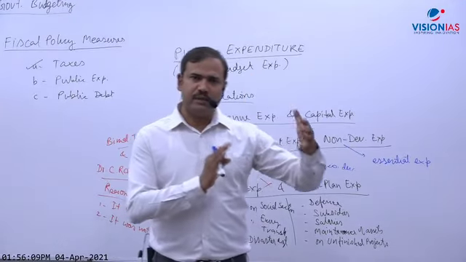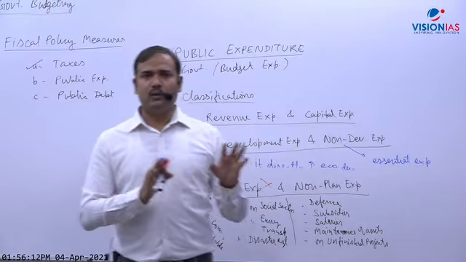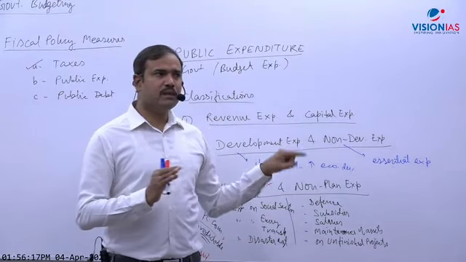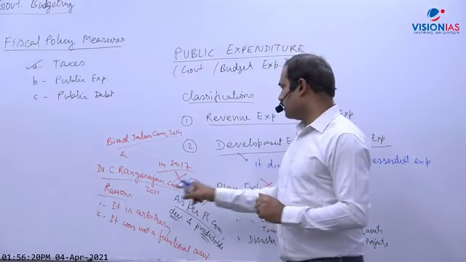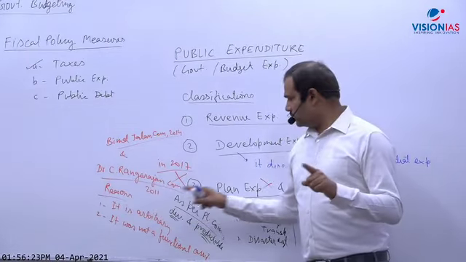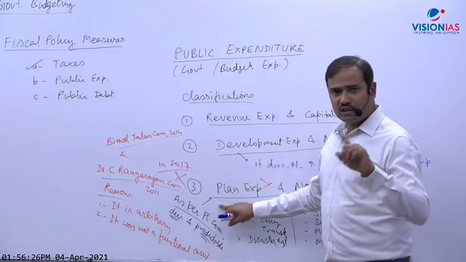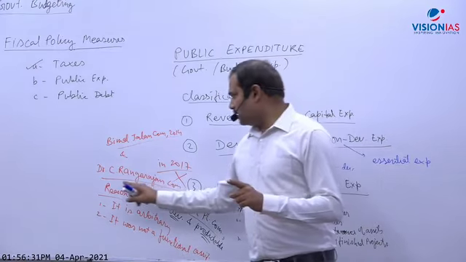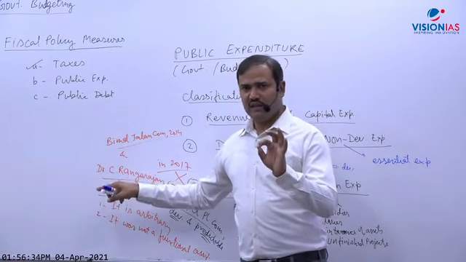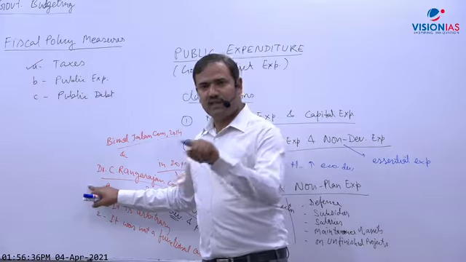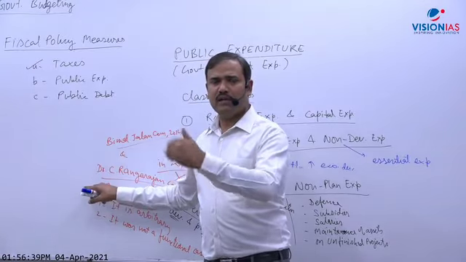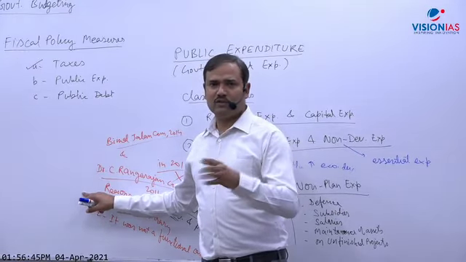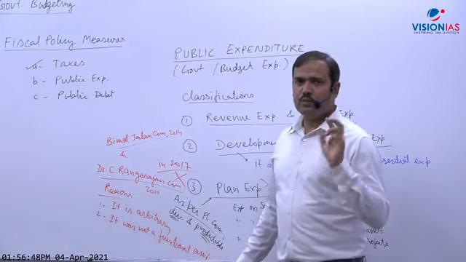So only the time period name was changed by the government. Got the point? It should be very clear that even if the Planning Commission were there, even if 5-year plans were there, this may be abolished. And it should be clear that the Rangarajan committee suggested that this distinction should be abolished, and it did not say that the Planning Commission or 5-year plans should be abolished. It should be very clear. Yes, this committee pointed out some issues with the Planning Commission. I will discuss what issues were there and why the Planning Commission was abandoned. But it did not say that the Planning Commission or 5-year plans should be abolished. So the answer should be yes. So clear?